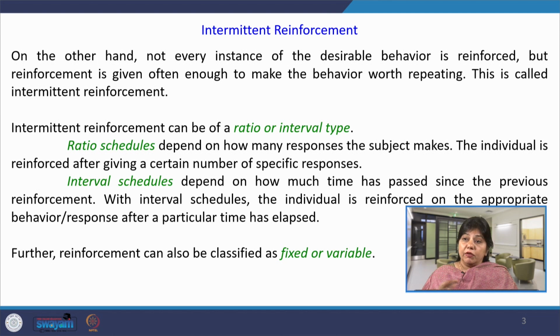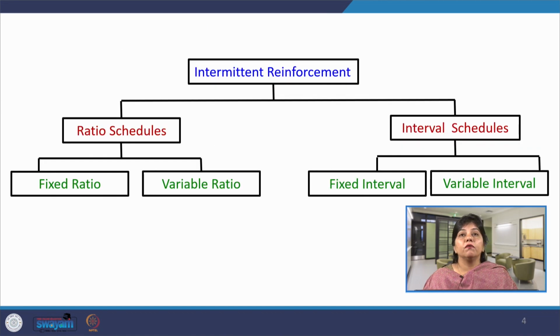Also, when we are talking about intermittent reinforcement based on ratio or interval schedules, these schedules can also be classified as fixed or variable. This is the classification of intermittent reinforcement. They are of two types, ratio schedules and interval schedules.